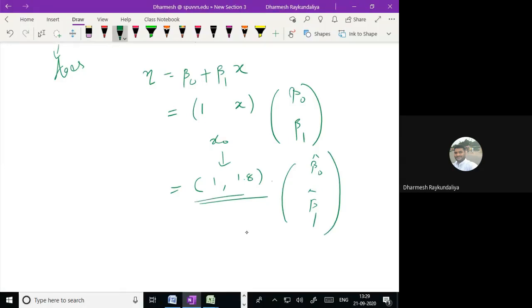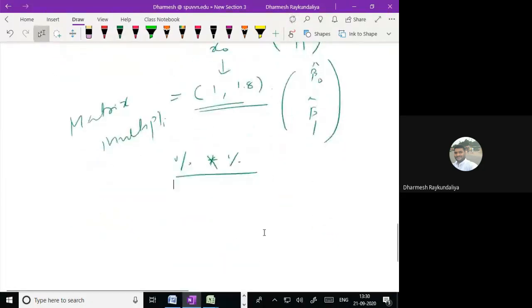Because this is a row and this is a column, I am looking for matrix multiplication. Whenever you wish to go for matrix multiplication, the command name is %*%. Once I got the eta, I wrote eta equal to x0 %*% beta.